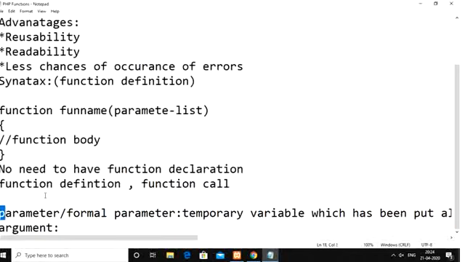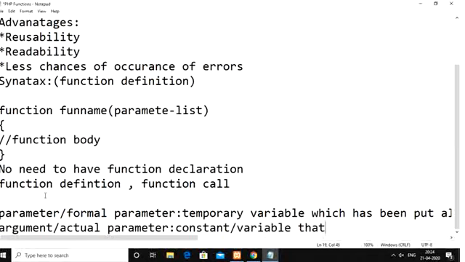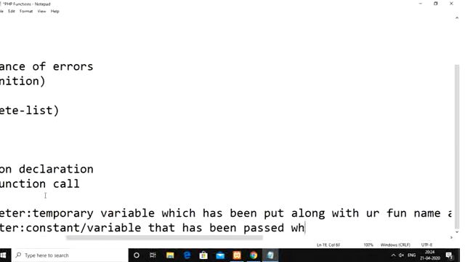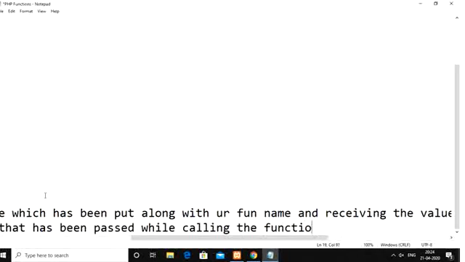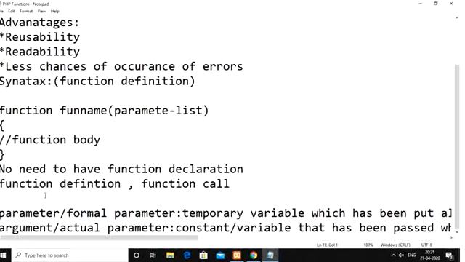Whereas an argument, sometimes also called an actual parameter, is either a constant value or a variable that is passed while calling the function.